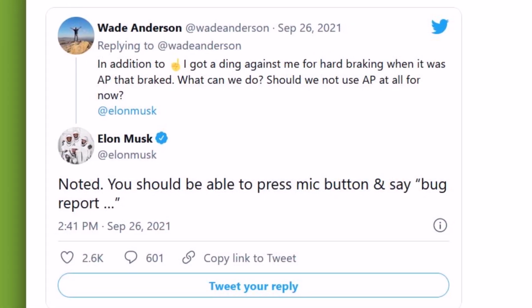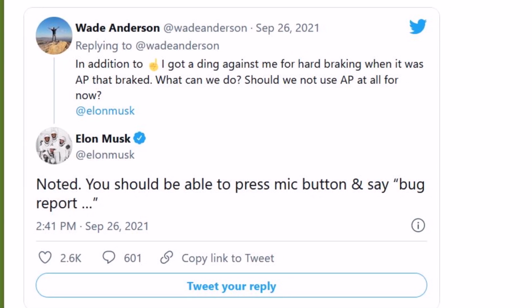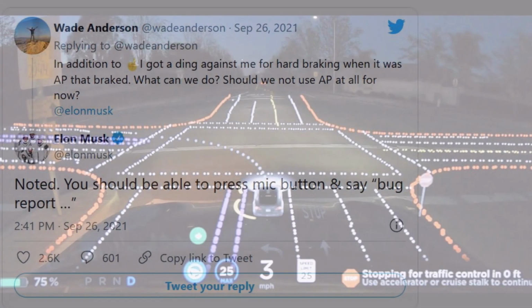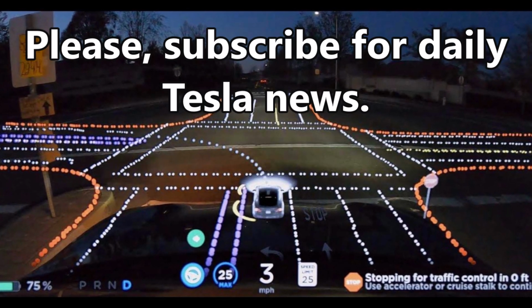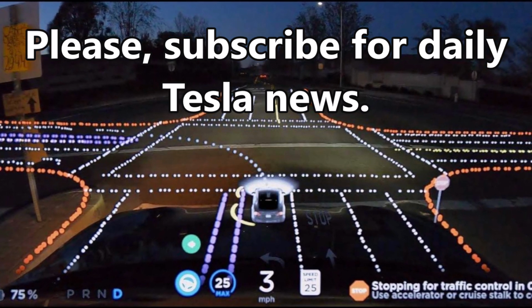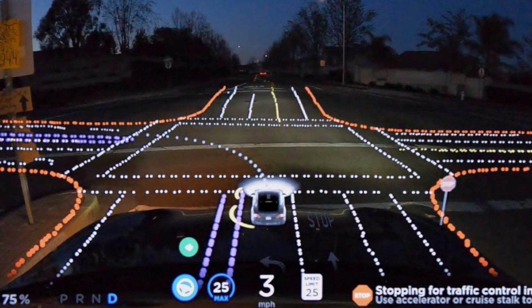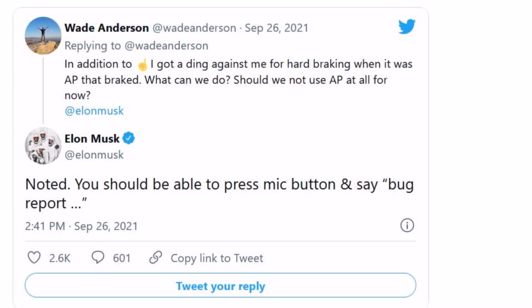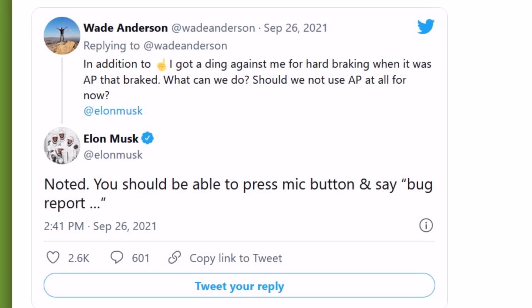In some cases it was about collision warnings on hilly roads, when there was actually no car in front of the driver, and in some other cases getting a ding for hard braking against the driver, when it was actually the autopilot that hit the brakes. Elon was asked if people should be able to send bug reports when these kinds of things happen, so they do not count against them.